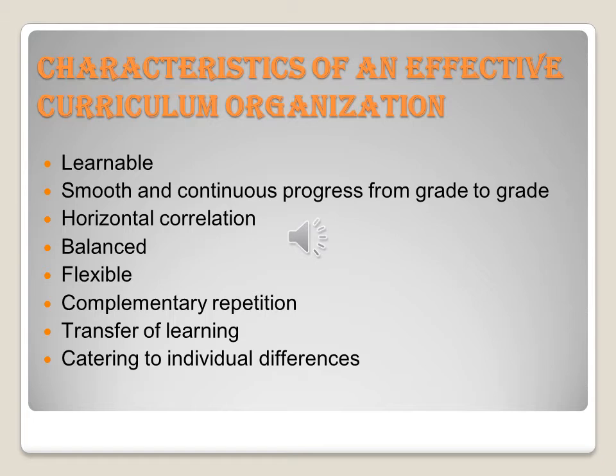When you are learning something, for example, in the earlier or lower classes, the child learns what is industry. When the child goes to the next level, the child learns the different types of industries. And at another level, the child learns how the industries are classified. So there should be a complementary repetition. Complementary here means you should have additional facts, new viewpoints, and refreshed generalization. So the curriculum should be repeated, and in every repetition the child should get additional information.